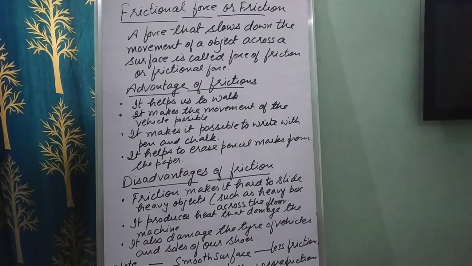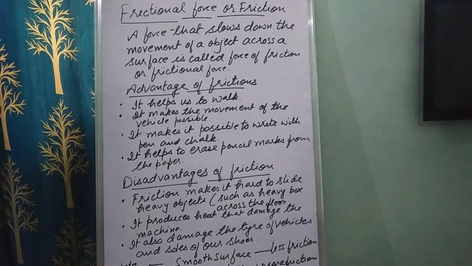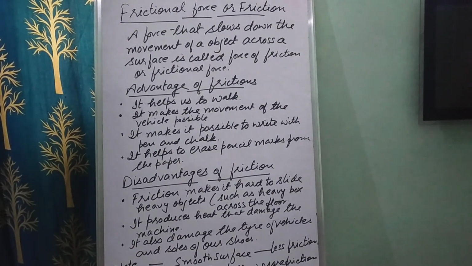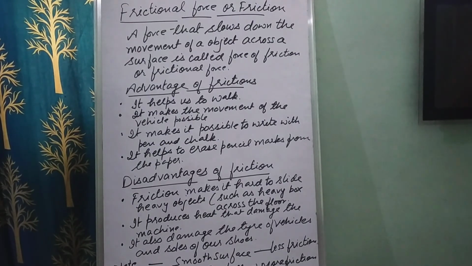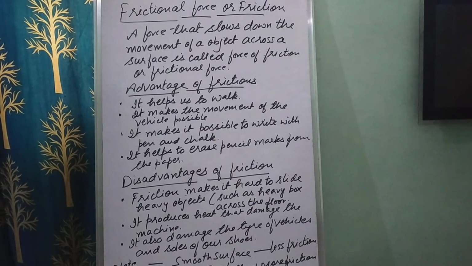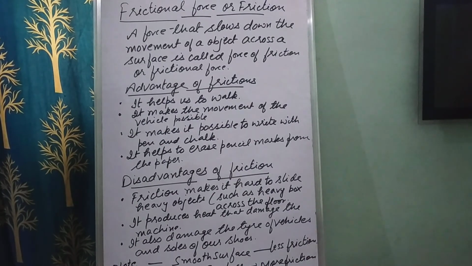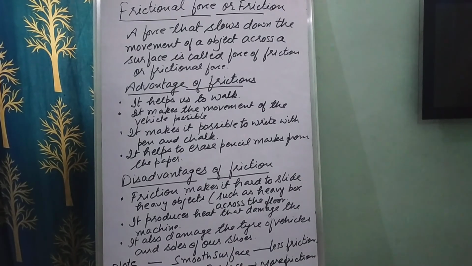Now friction causes damage to the tires of vehicles. The soles of shoes also wear out. And children, friction makes machine parts wear away with time. This is the reason why machine parts need to be oiled regularly, because oil is slippery, and it reduces the friction between the different parts of a machine. So these are the disadvantages of friction, right?